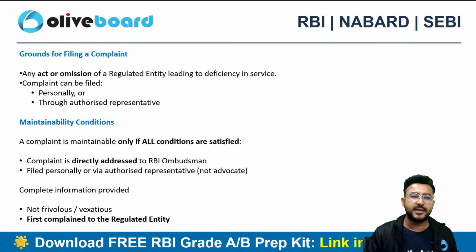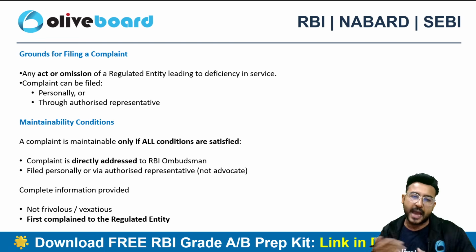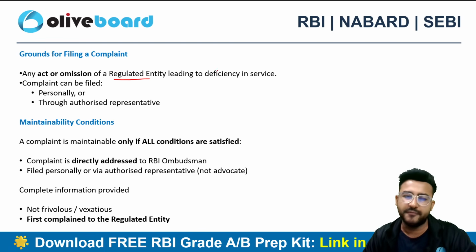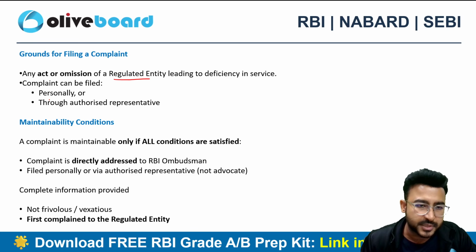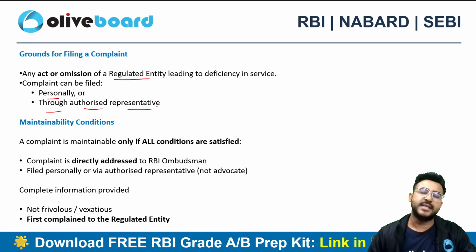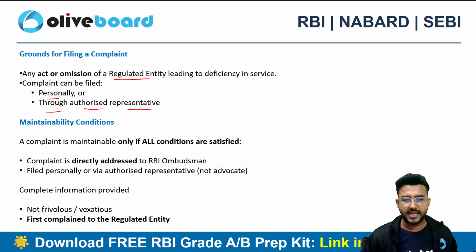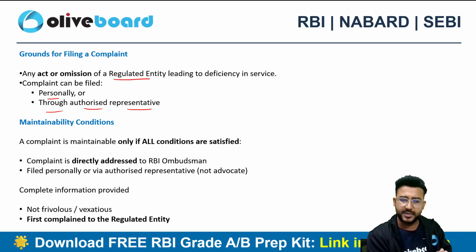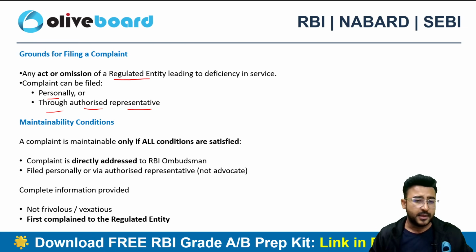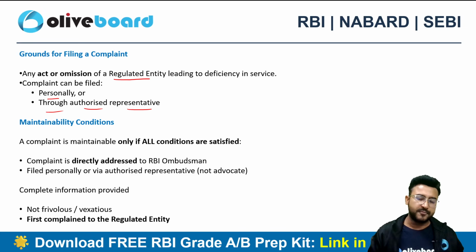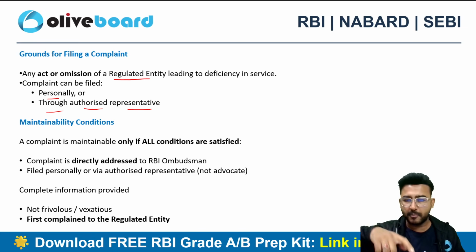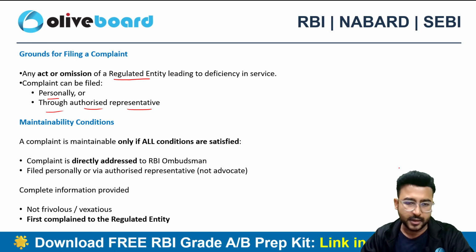What are the grounds for filing complaints? It can be any act or omission by the regulated entity, or I can say any problem which the customer is facing because of the act or omission of the regulated entity can definitely be a ground for filing a complaint to the RBI Ombudsman. The complaint can be filed personally or through an authorized representative. So let's suppose I have some problem with ICICI Bank, so I myself can file a complaint personally to the Integrated Ombudsman, right? My authorized representative can also file a complaint. In my absence, I can authorize someone who can file a complaint on my behalf, right? That is also possible.